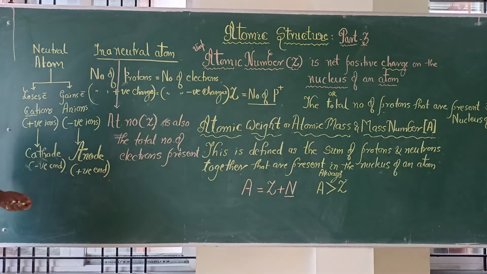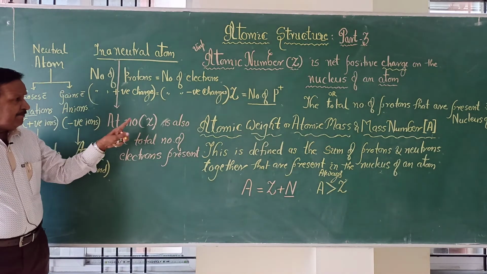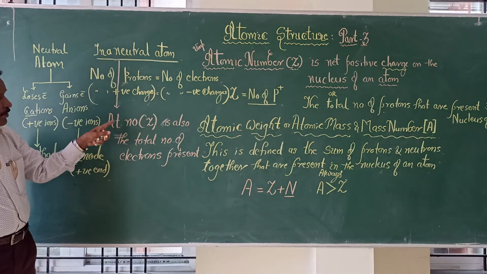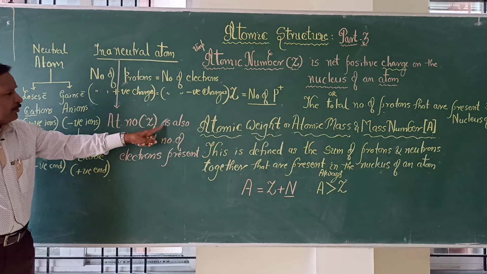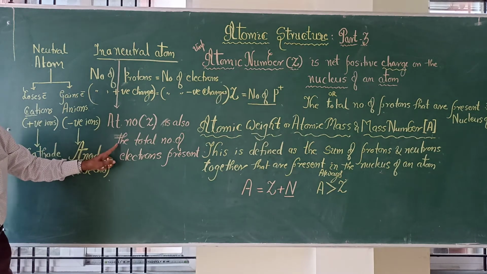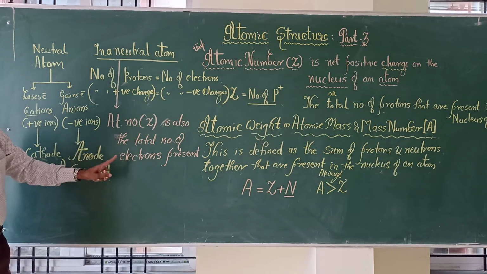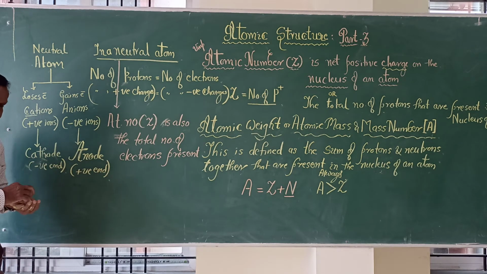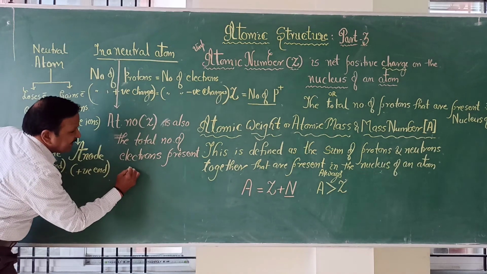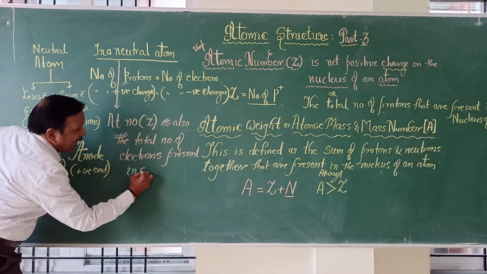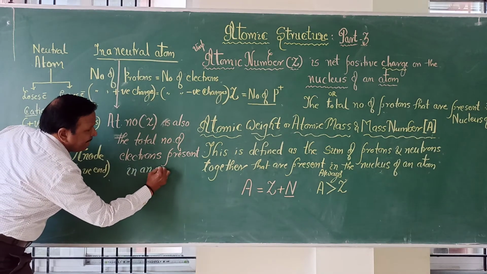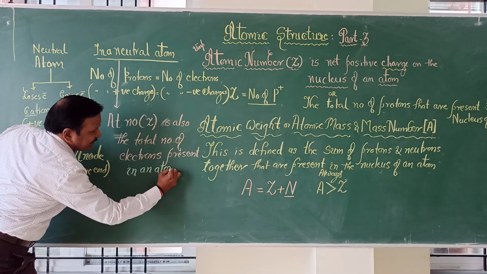Very important: atomic number Z in the case of a neutral atom is also the total number of electrons present in an atom, not in the nucleus.